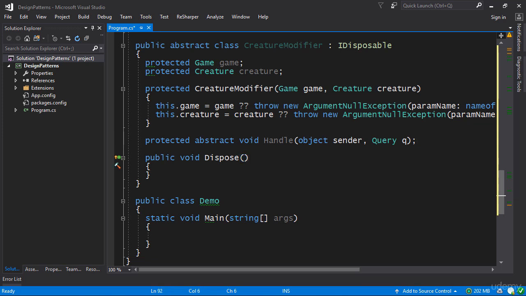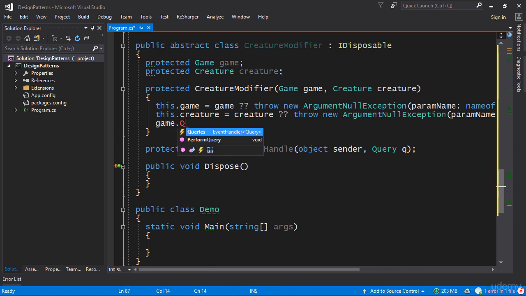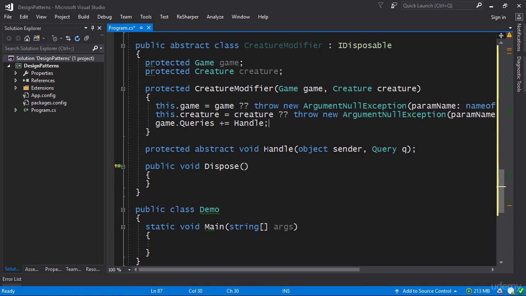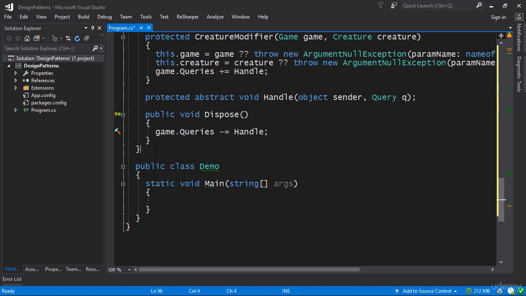Now, in addition, what I'm going to do is I'm going to actually subscribe to those events in the constructor and unsubscribe in the dispose. So in the constructor here, I'm going to say game.queries += handle. So I am subscribing, but I'm subscribing something which is abstract. So the derived classes are expected to actually fill in this gap. And similarly in the dispose, I say game.queries -= handle. There we go. So we've got our base class, and now we can inherit from this base class, and we can add those wonderful bonuses.